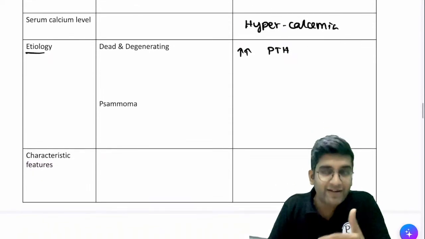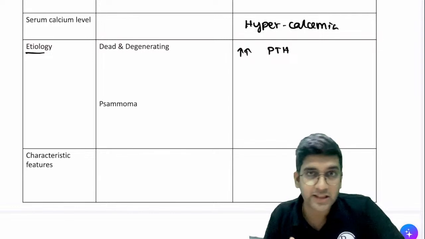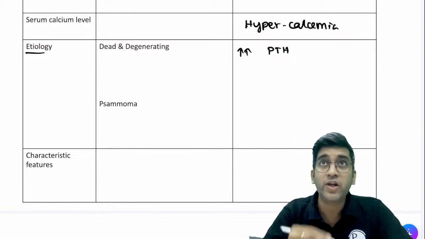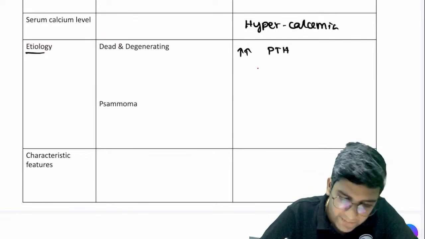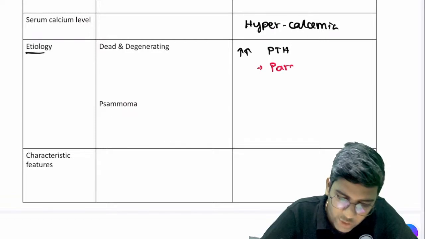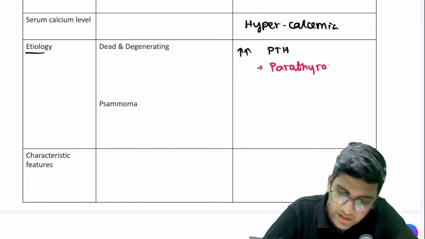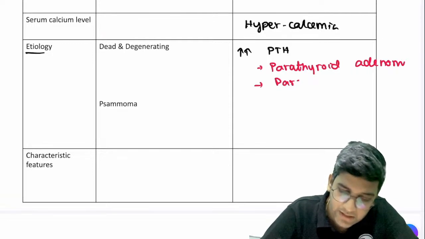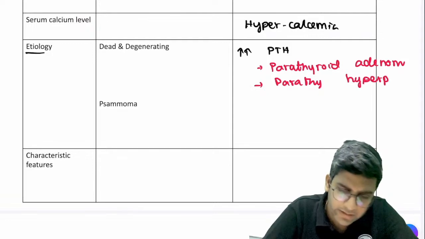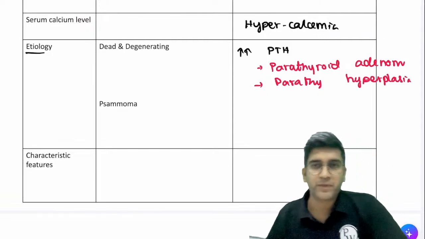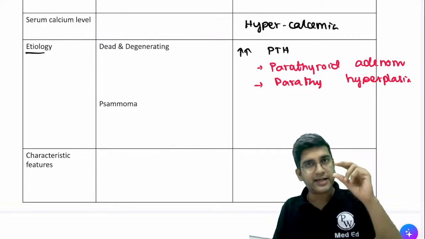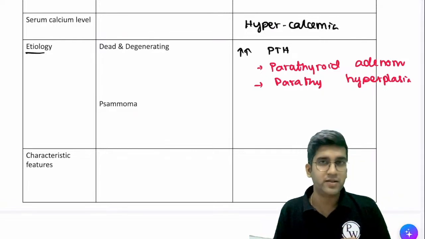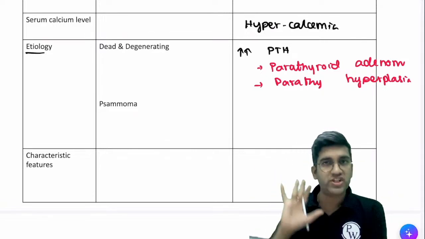So where all can I have hyperparathyroidism? We will come to that, and the vitamin D as well. The first thing is parathyroid adenoma, which is a tumor of the parathyroid. I can have parathyroid carcinoma or parathyroid hyperplasia, that also can happen. We will read about hyperplasia and adenoma when we go to the endocrine chapter. Then also I can have increased parathormone, right? Perfect. So the ultimate premise is I should need hypercalcemia, right? One cause can be due to parathormone dysfunction, right?